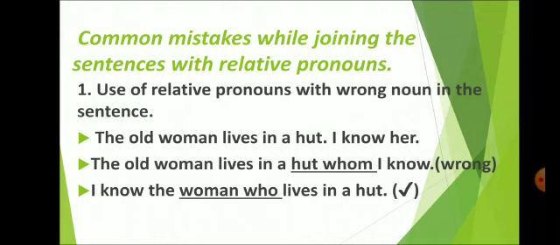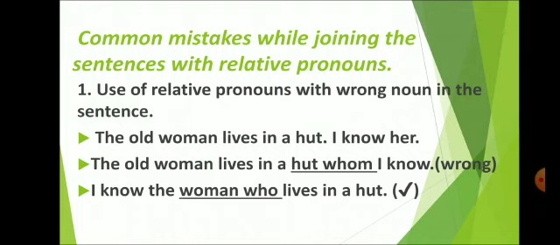how the students write sometimes: the old woman lives in a hut whom I know. Now in this sentence, you can see that whom is used with the noun hut, and it changes the whole sense because here the antecedent has become hut. It means whom is referring to hut.